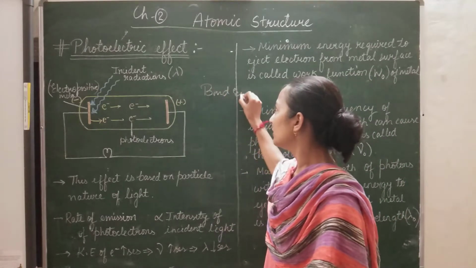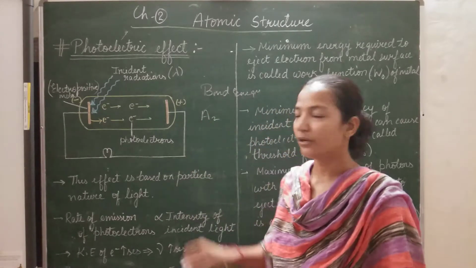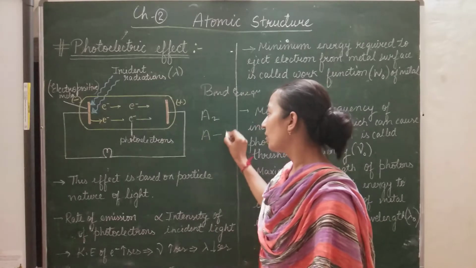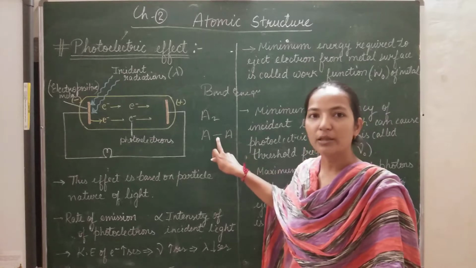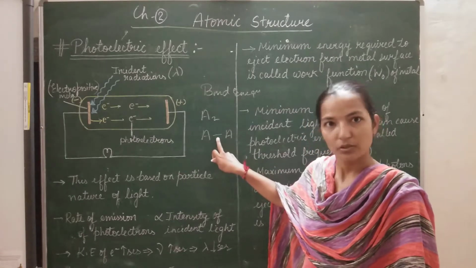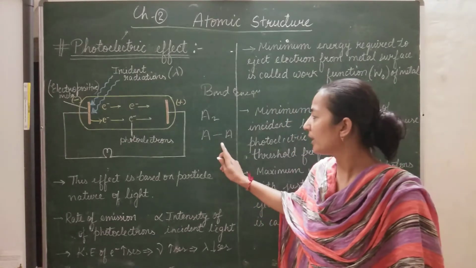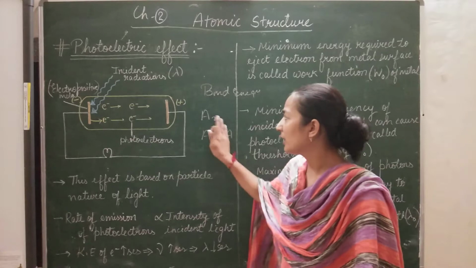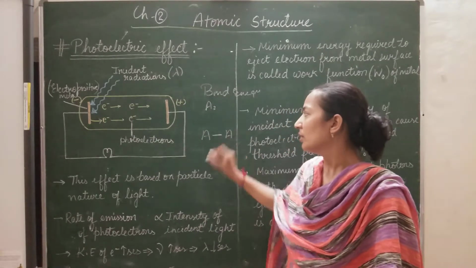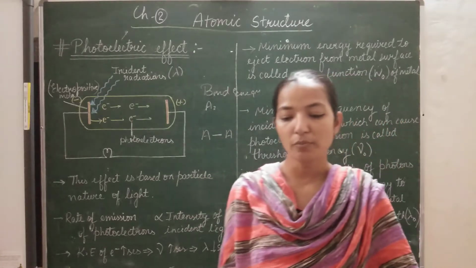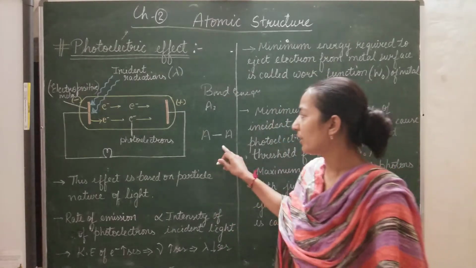If there is a bond between two atoms, like A2 is a molecule and this is a bond, then the energy required to break the bond is called bond energy. The amount of energy required to break this bond is called bond energy. This is a molecule A2 and this is a bond, maybe it is ionic or covalent bond. So the energy required to break a bond is called bond energy.